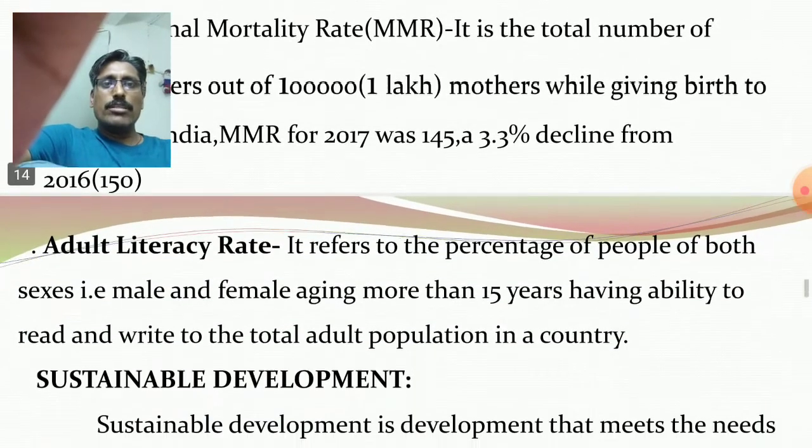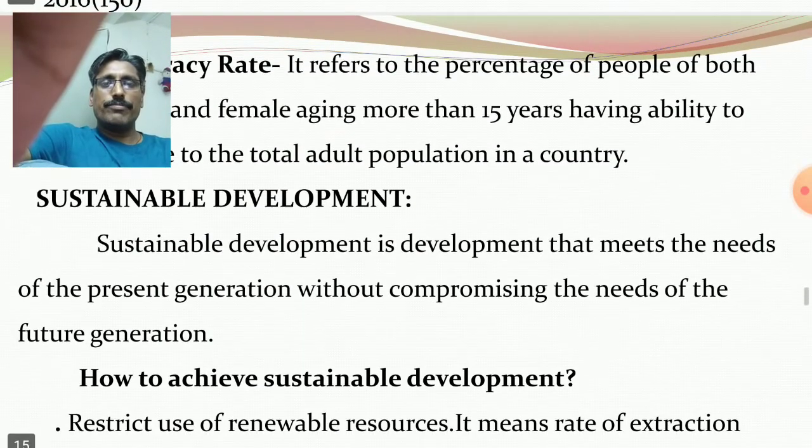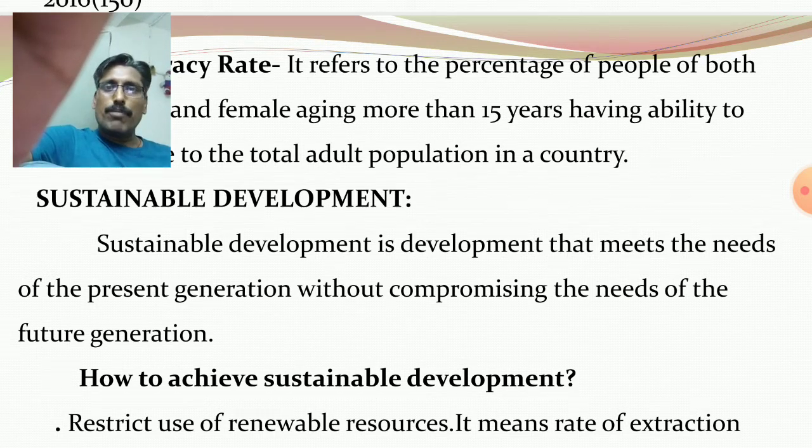Next one, sustainable development is very important nowadays. Also, it is part of economic development. Development takes place in the economy without compromising the needs of the future generation.